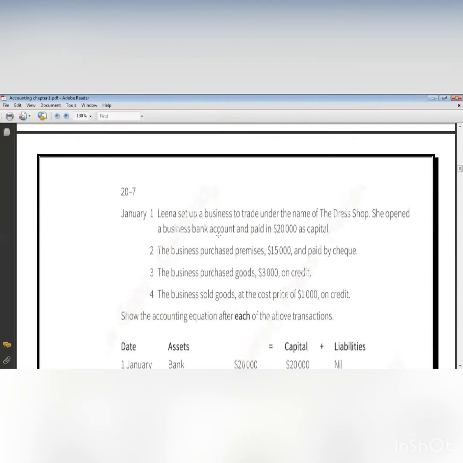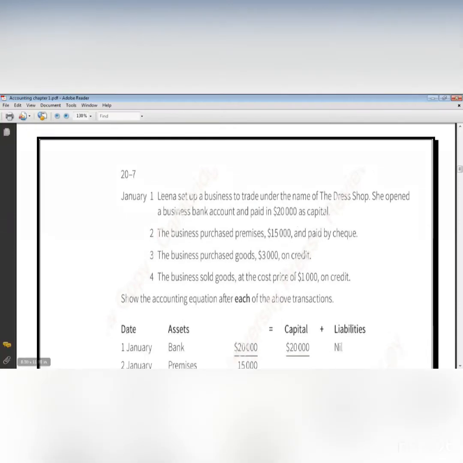She opened a business bank account and paid $20,000 as capital. So now she put capital by how much? This is my accounting equation: assets equal capital plus liabilities. She put capital by $20,000. She put this money where? In a business bank account. It said that she opened a business bank account. She put in the bank, assets of $20,000. So here I have $20,000 under assets and $20,000 under capital. Do I have any liabilities?